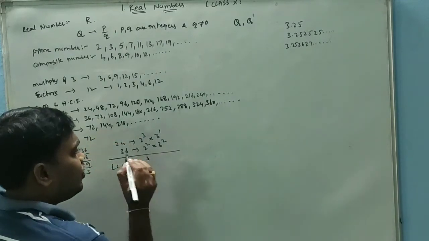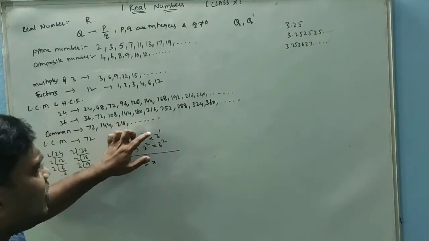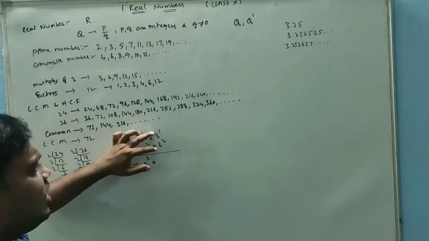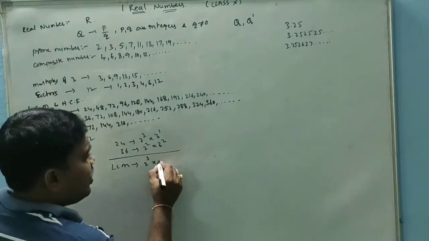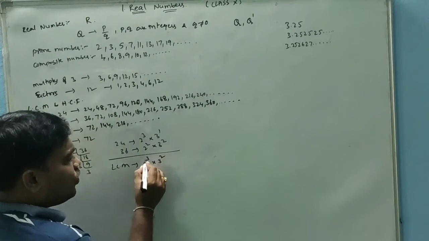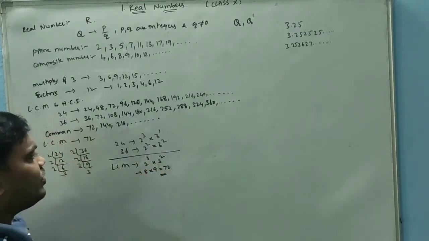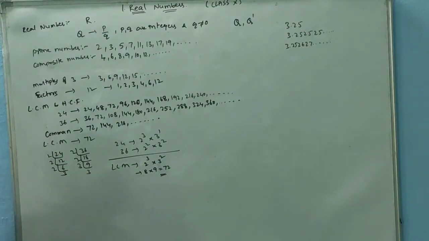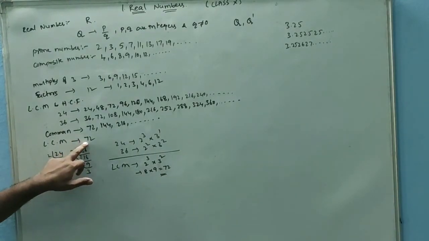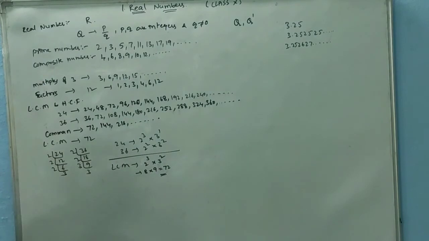That's why 2 cube into, in 3 power 1 and 3 power 2, which one is bigger? 3 square. So I write 3 square. 2 cube equals 8, 3 square equals 9, and 8 into 9 equals 72. So this is one of the methods. This is 72, and this is also equal to 72.